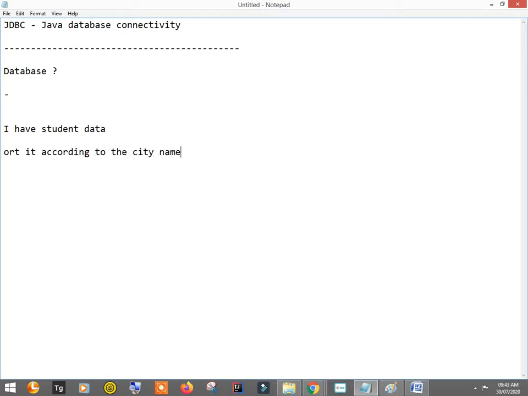I want to find all the students who belong to the same city, let's say Pune. Some of my students are from Ahmednagar, some are from Pune, some are from other cities. So this is one of my requirements.